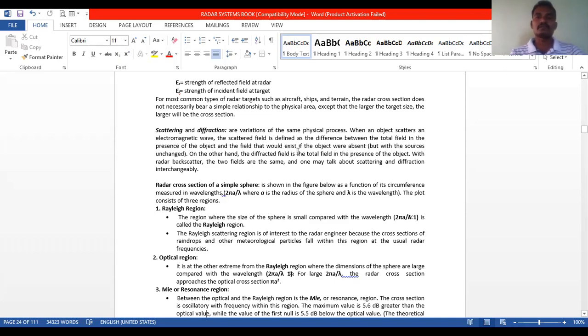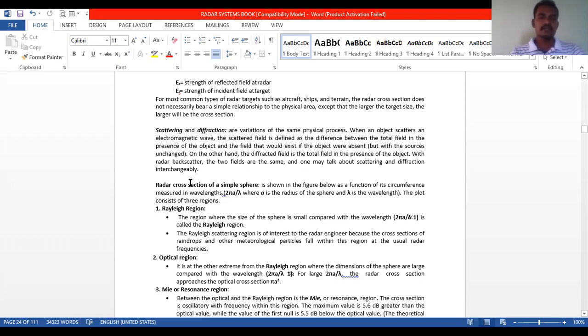On the other hand, the diffraction field is the total field in the presence of the object. With radar backscatter, the two fields are the same, and one may talk about scattering and diffraction interchangeably. This is the slight difference between scattering and diffraction.